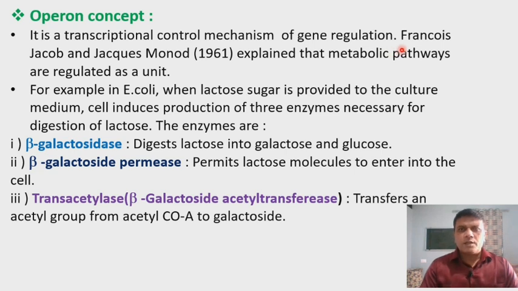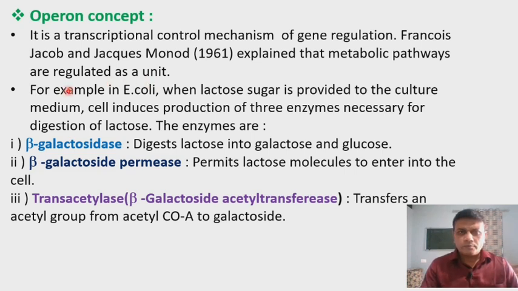The scientists Francois Jacob and Jacques Monod in the year 1961 explained that metabolic pathways are regulated as a unit. Now there are different metabolic processes occurring in living organisms, or different metabolic pathways occur in living organisms, and these are regulated as a unit.